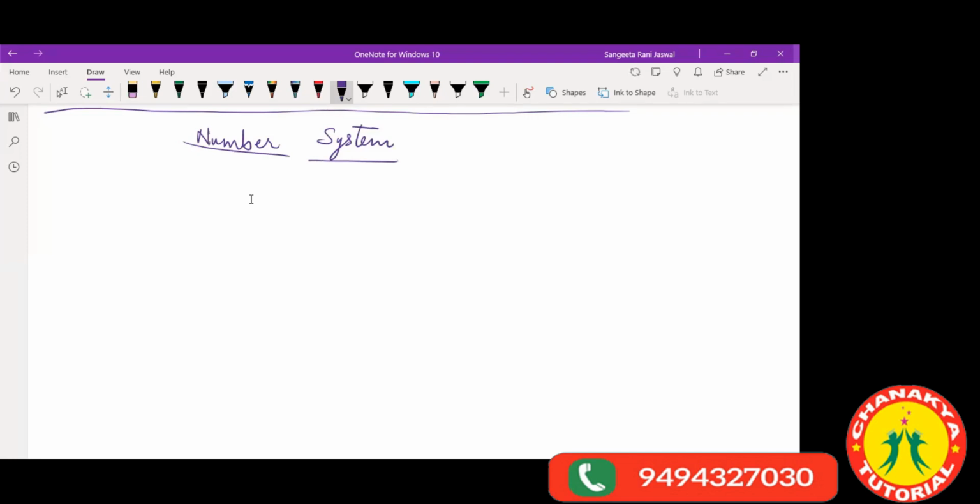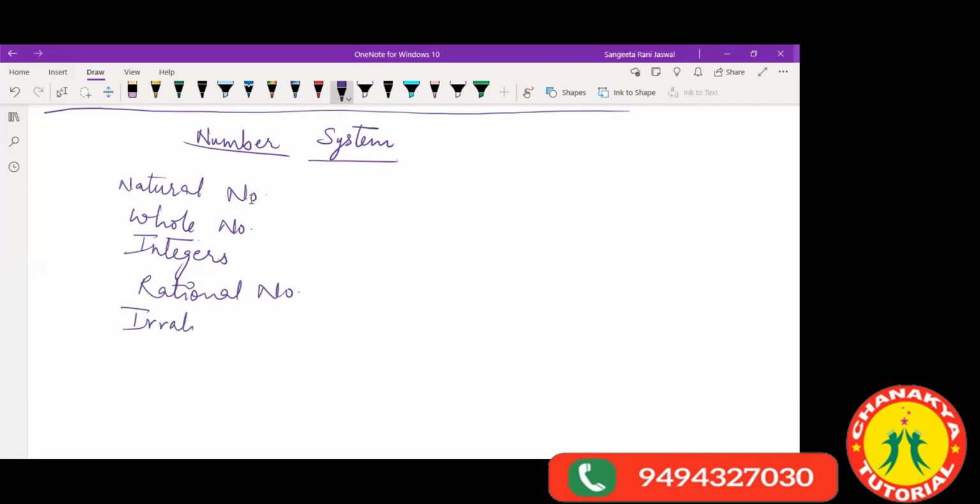Now in this, the very first thing that you studied was natural numbers. We studied natural numbers so many times. Then we studied whole numbers. We did integers, right? We did rational numbers. In your class 8, you had rational numbers, first chapter. Now, here in this, we will be doing irrational numbers.